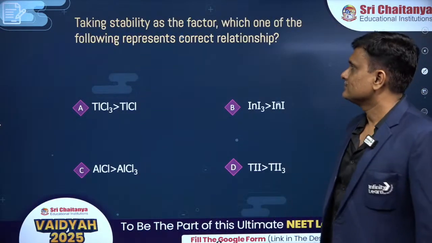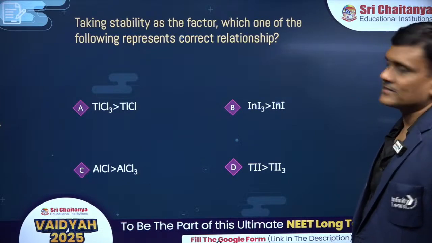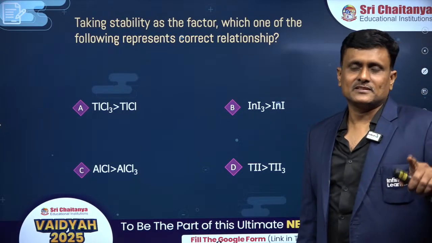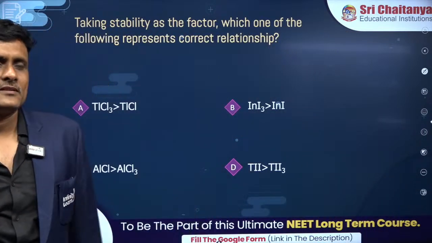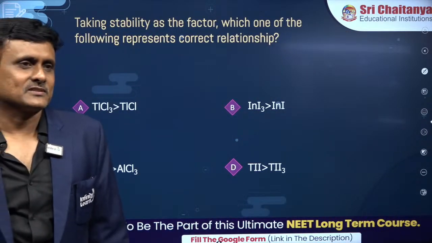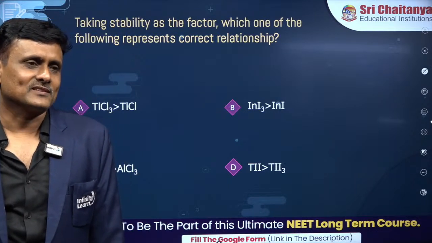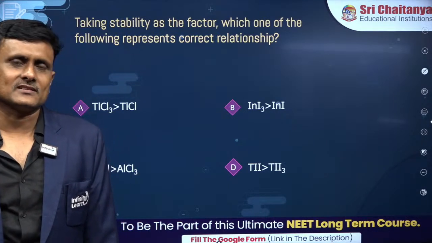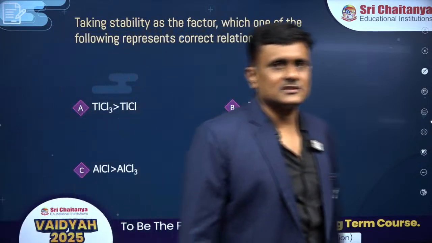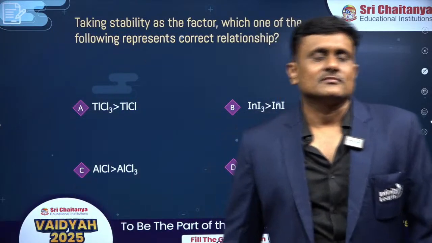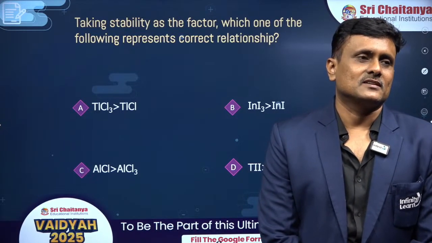Good. Taking stability as the factor, which of the following represent the correct relationship? Can anyone tell me the logic behind this question? One important concept which will come as the abbreviation of your examination which you wrote recently. What is that? Which exam you wrote, Varshini, recently? Board exam, what is it called in your state? I don't know which state you belong to. Which state you belong to, Varshini?